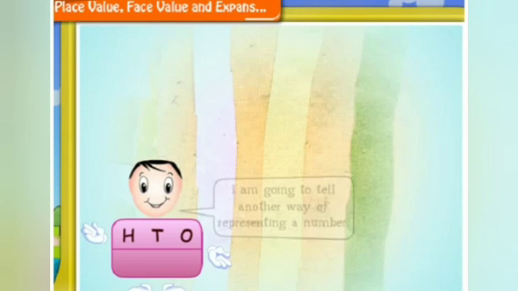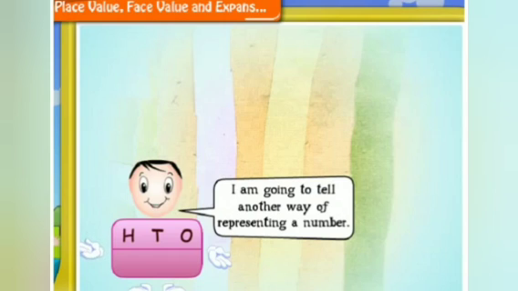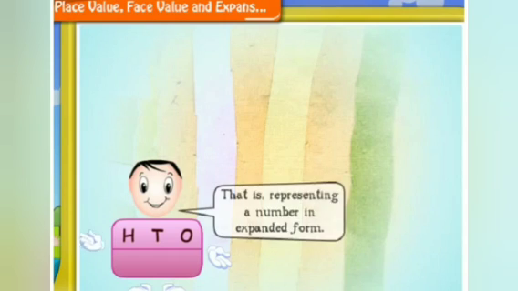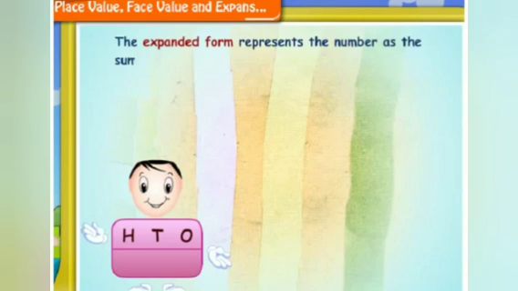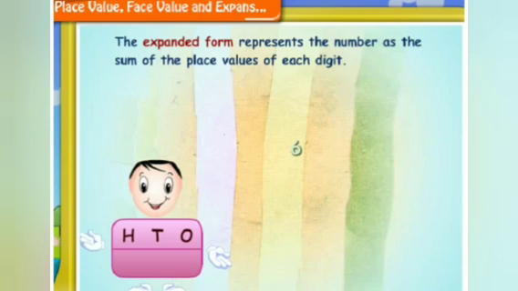Hello friends, I am going to tell another way of representing a number, that is, representing a number in expanded form. The expanded form represents the number as the sum of the place values of each digit. Let me take the number 635.